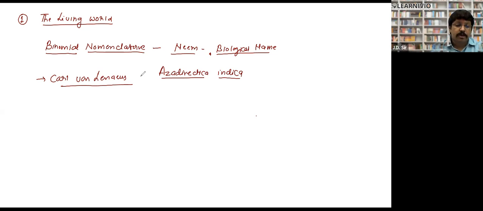So what are the two names? The biological name, or binomial name, of neem is Azadirachta indica. So what is Azadirachta? Carl von Linnaeus said that the first name will be the genus and the second name will be the species, right? Is it clear to everyone?